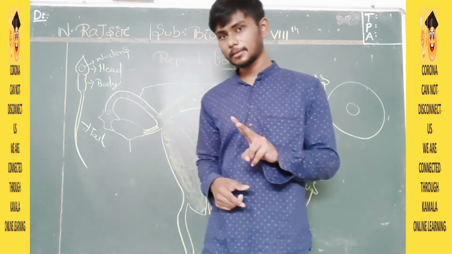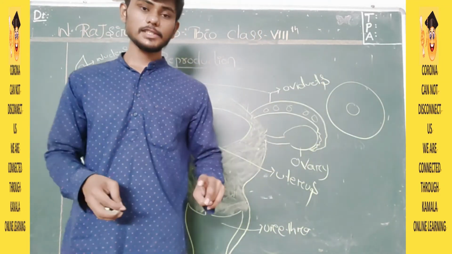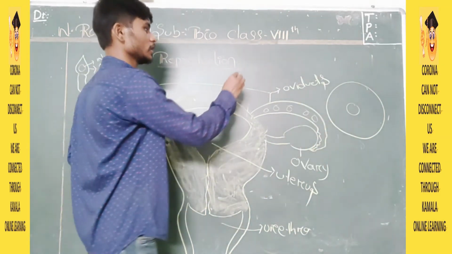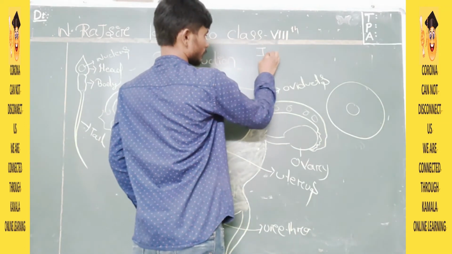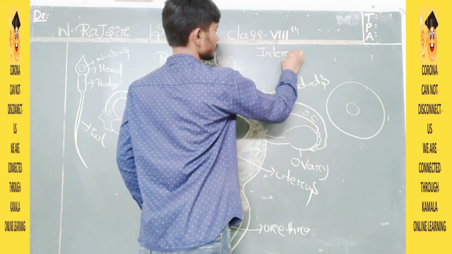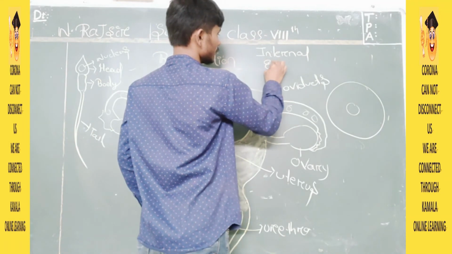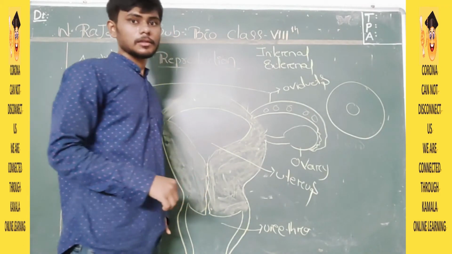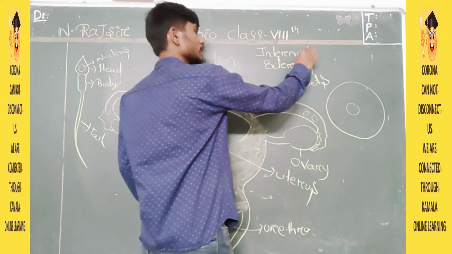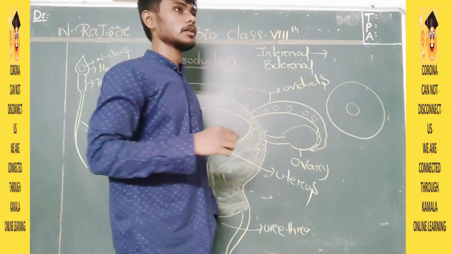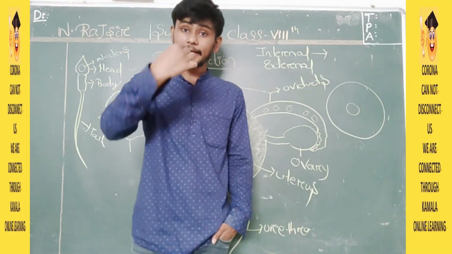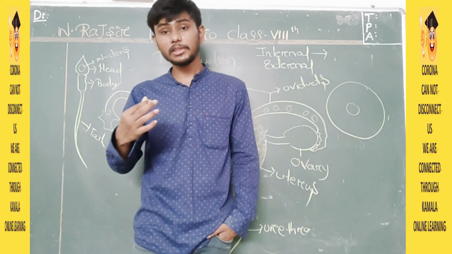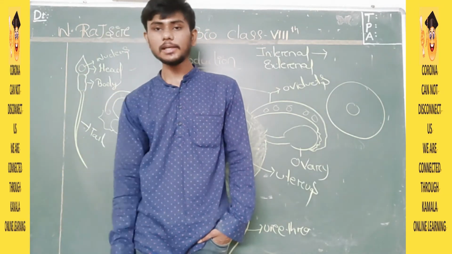Fertilization is of two types. First is internal fertilization. Second one is external fertilization. Internal fertilization happens when the fertilization takes place inside the body of the female. External fertilization is said to be when the fertilization takes place outside the body of the female.